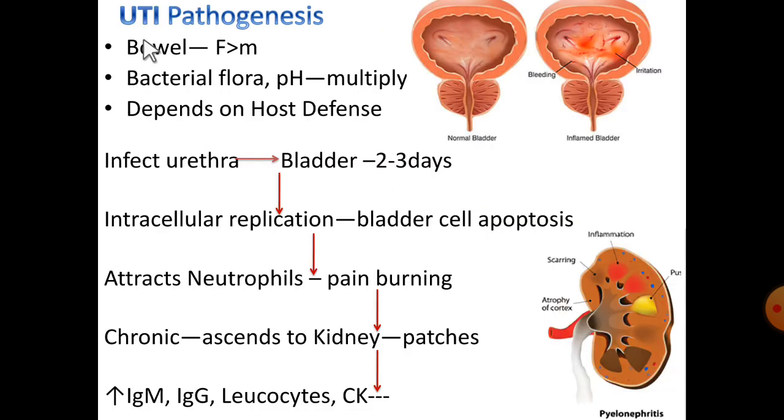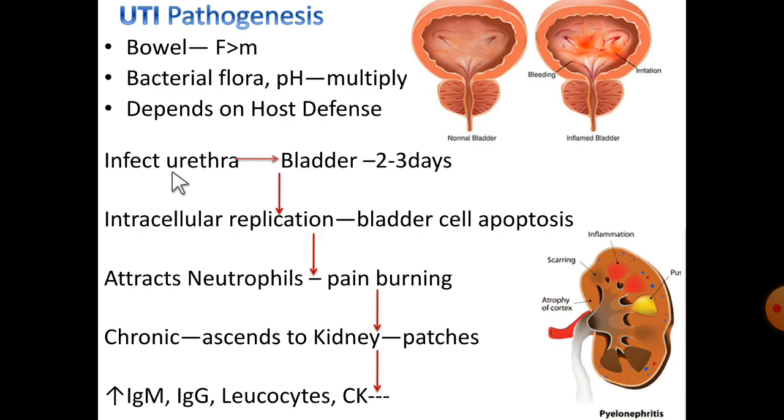Coming to the urinary tract infection pathogenesis. So here females encounter this type of infection more compared to males because of their anatomical location. So here the bowel is very near to the urethra. So that's why they frequently get this type of infection. And presence of bacterial flora and pH also favor the multiplication of these bacteria depending upon host mechanisms. So the infection will spread.